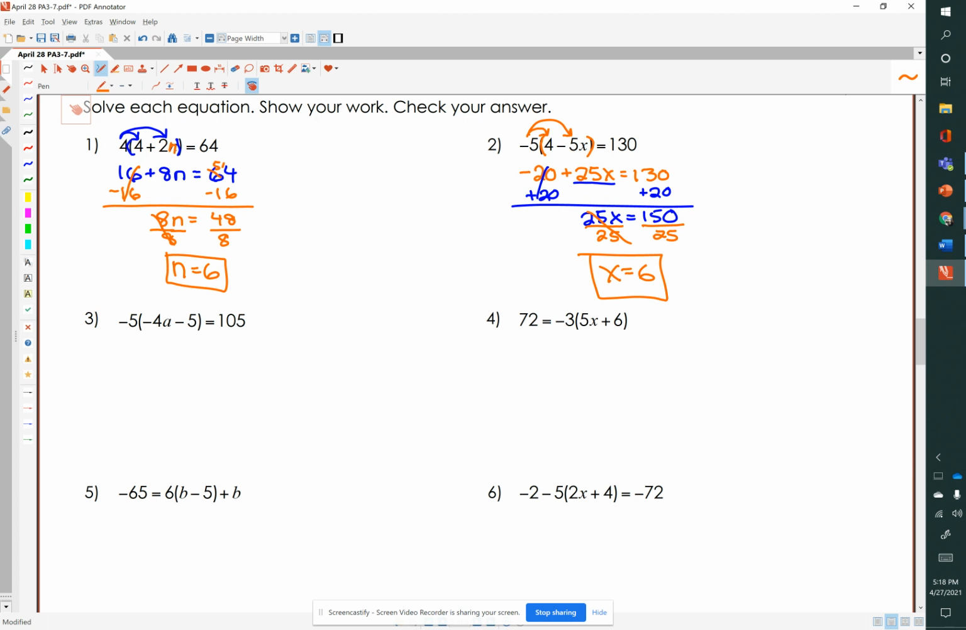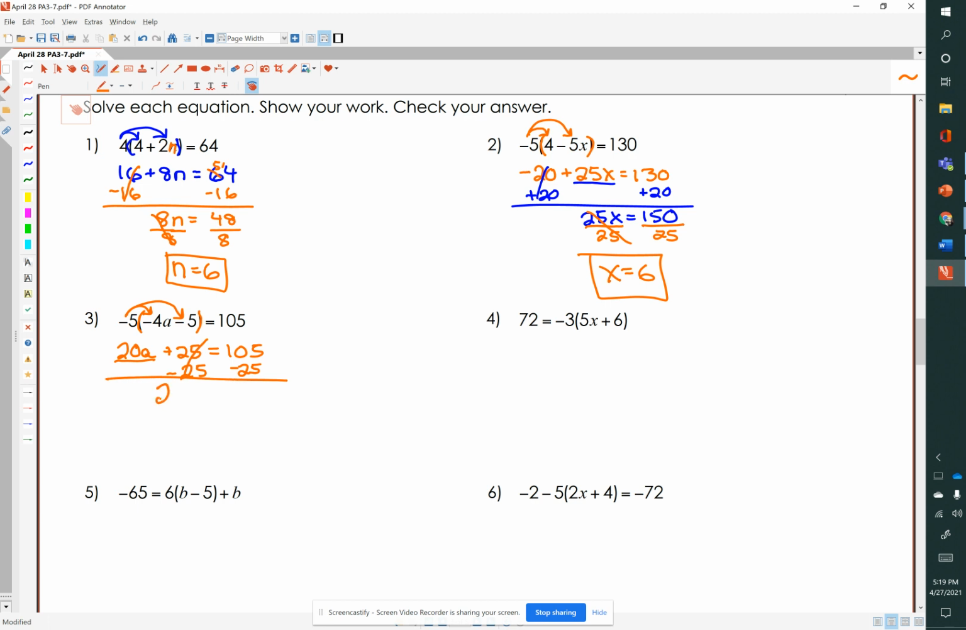And number 3, negative 5 is being multiplied by negative 4a minus 5, and all of that equals 105. So negative 5 times negative 4a is a positive 20a. Negative 5 times negative 5 is a positive 25, and all of that equals 105. So we want to isolate this 20a. So we have plus 25. We're going to subtract 25 from both sides.